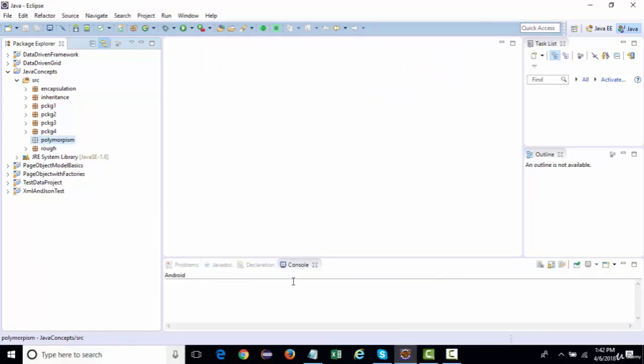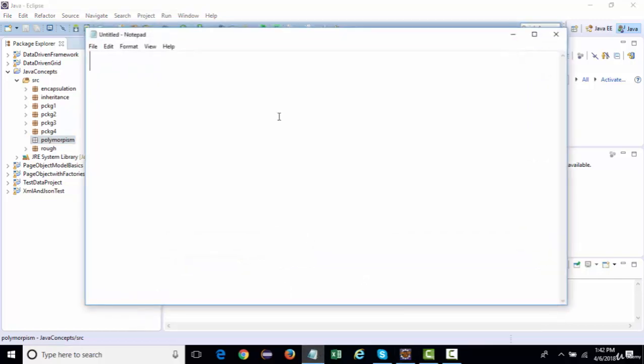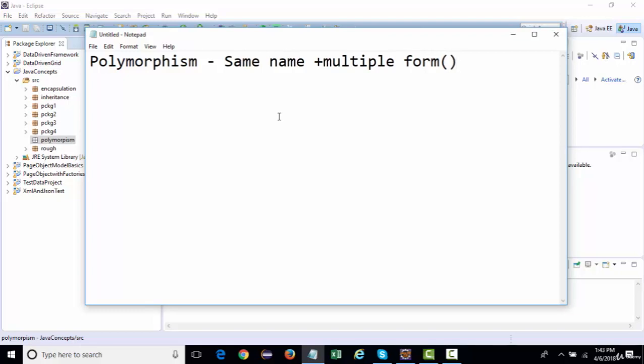Right. And if I talk about polymorphism, what does polymorphism mean? Polymorphism means same name plus multiple forms, as in multiple forms for an action or a behavior.